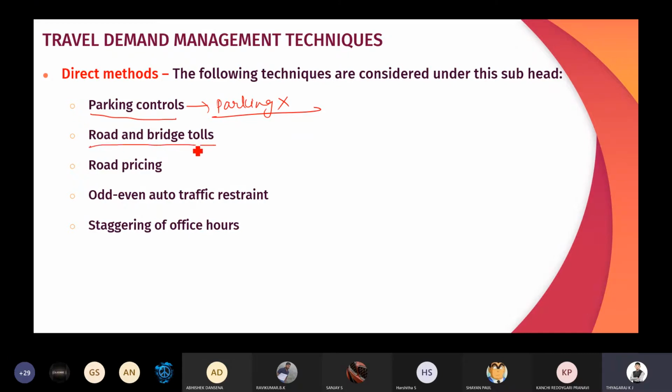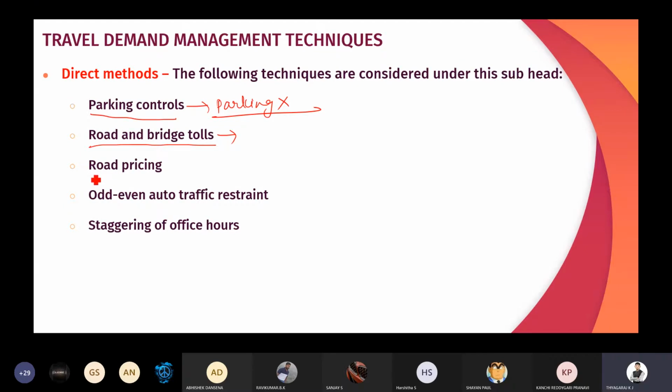Road and bridge tolls. That is making the roads and bridges tolled. By paying some amount after using the road or bridges, we can easily avoid unnecessary travel. Why? Because people will think that they have to pay. If we go by private vehicles, we have to pay the toll tax or toll fee. But if we go by public transport, there is no provision for paying road and bridge tolls.